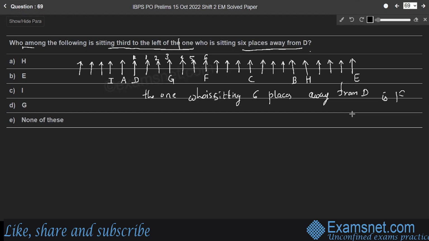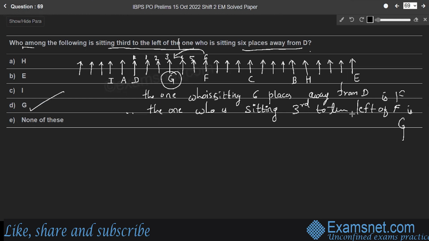Then, who among the following is sitting third to the left of F? Third to the left of F is, so to the left of F, the third person is G, right? Therefore, it is G. Therefore, option D.